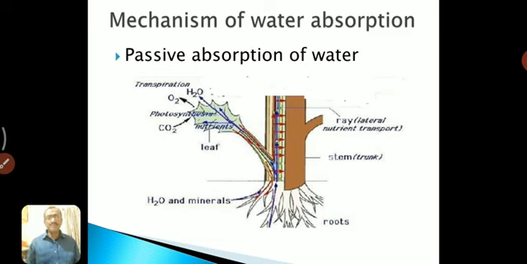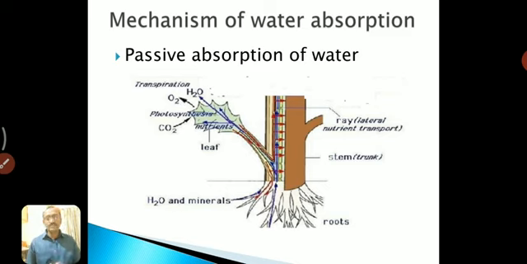That means if a specific rate of transpiration is there, that much amount of water can be absorbed, because they are both equal. For example, 10 ml of water is transpired through the leaf. At that time 10 ml of water is absorbed by the root. Both are equal. Next one is that very often water is absorbed against the concentration gradient because of transpiration force. This is another important point.